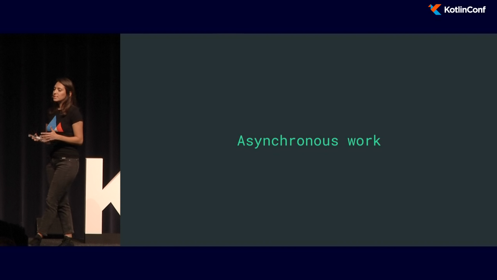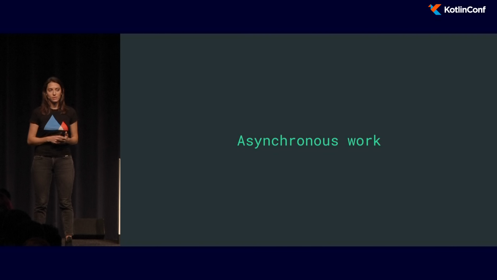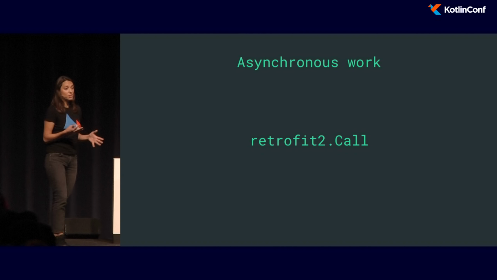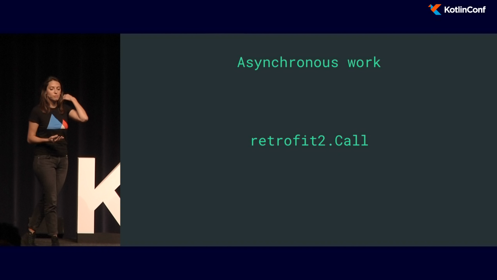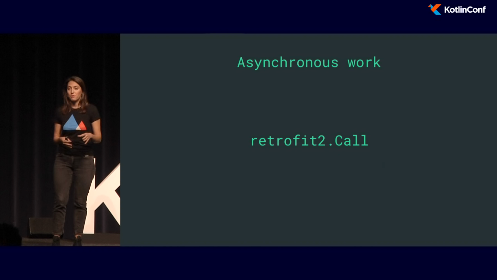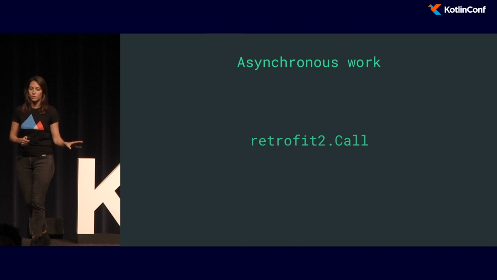So one of the first decisions that we had to make was deciding how we were handling asynchronous work. Initially, Plaid was just using Retrofit 2 calls to handle background work. But actually, that meant that only the network requests were done on a background thread, so things like the business logic were done on the UI thread. So OK, definitely, this shouldn't be used alone.